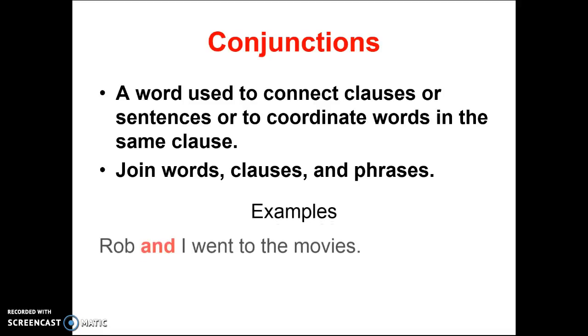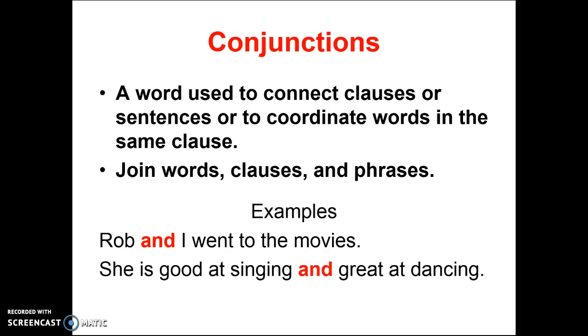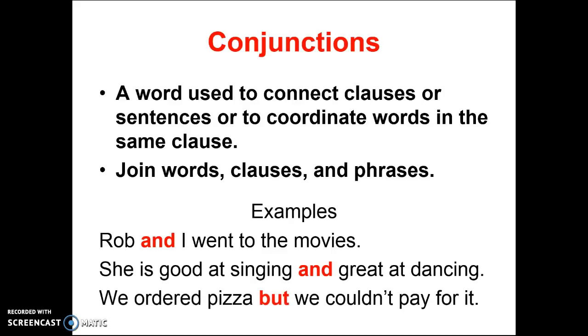One example states that "Rob and I went to the movies." In this sentence, and would be your conjunction. Your next sentence, "She is good at singing and great at dancing." Again, you see the use of the conjunction and. And in this sentence is your conjunction. It connects the two clauses in this sentence. And lastly, "We ordered pizza, but we couldn't pay for it." But is your conjunction.